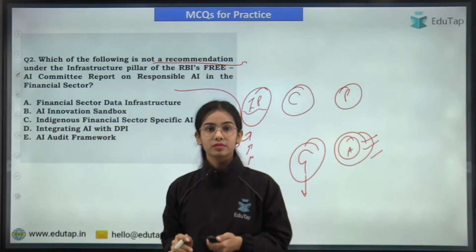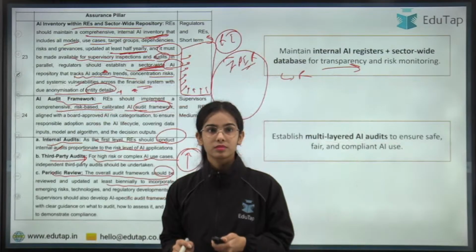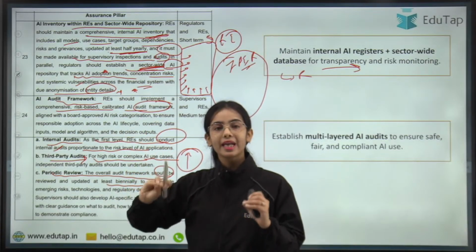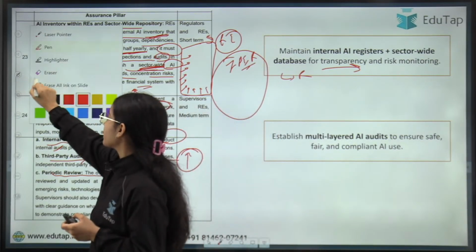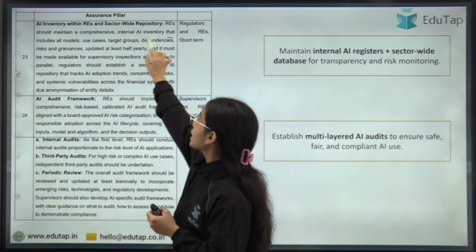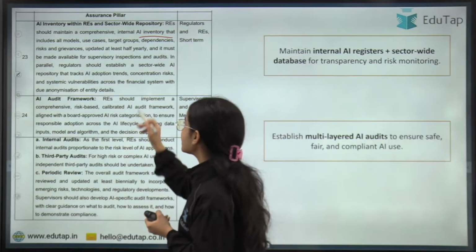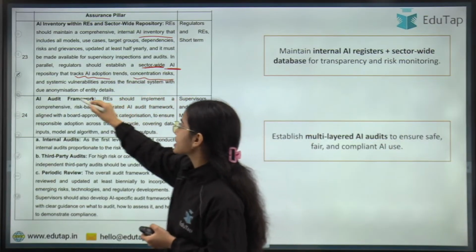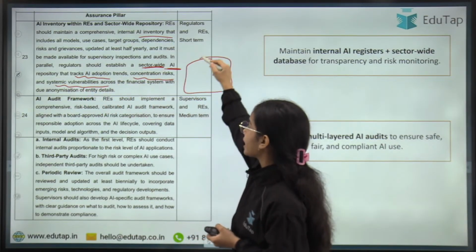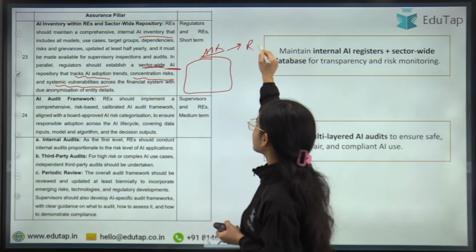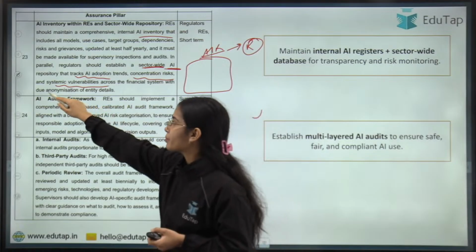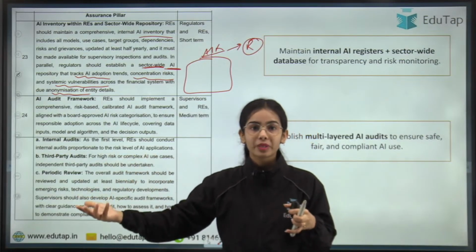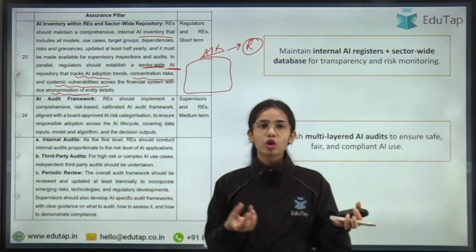Any confusion anyone has now? Is there any confusion in the repositories? Internal repositories have to be maintained by the regulated entity, and the sector-wide AI repository that tracks AI adoption, concentration risk and systemic vulnerabilities will be maintained by the regulators. But the regulators will maintain anonymity, because they do not want to showcase to the whole world what vulnerabilities we have in our AI ecosystem. That's why the anonymity should be there.